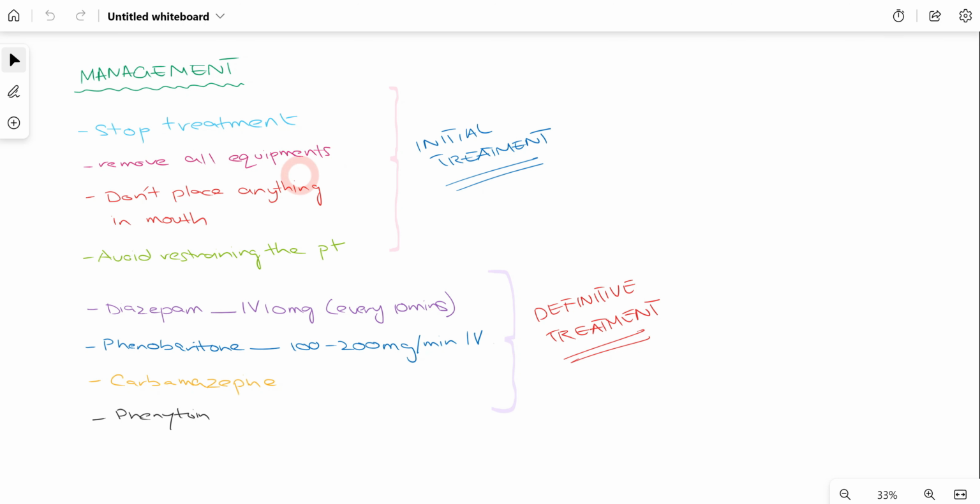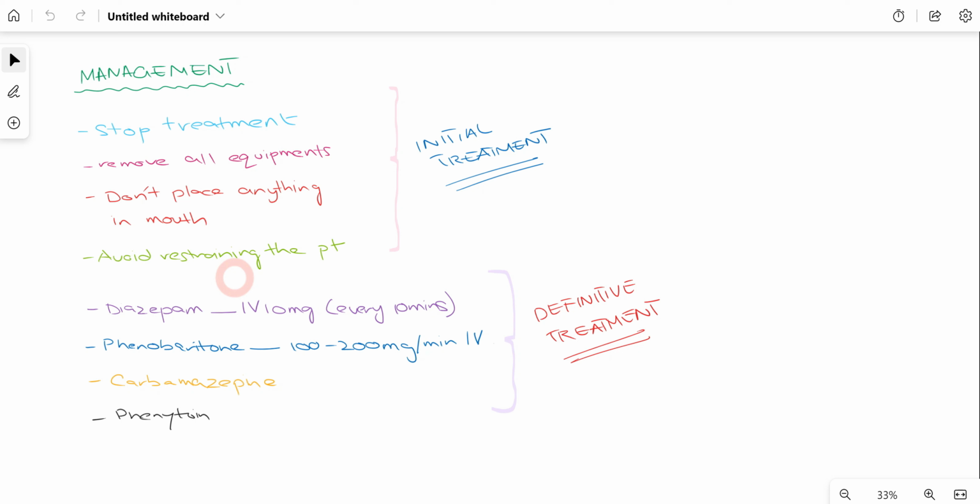Any equipment that is present in the immediate periphery around the patient has to be removed, because as the patient is experiencing seizures, the jerky movements can harm the patient as well as the doctor and the staff around. Secondly, no instrument or anything has to be placed in the patient's mouth, because that can lead to airway obstruction, and there is no restraining of the patient. The patient has to be allowed to move a bit. We don't have to hold the patient, because the seizure occurs for a brief period of time and it will eventually get better.